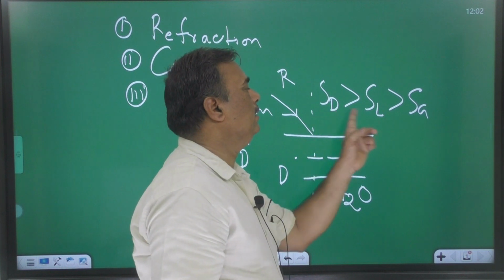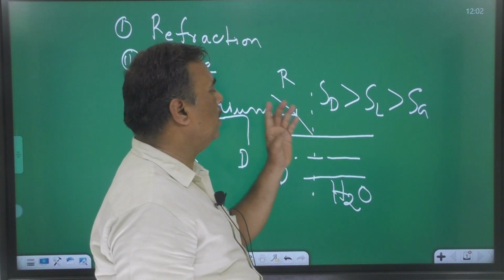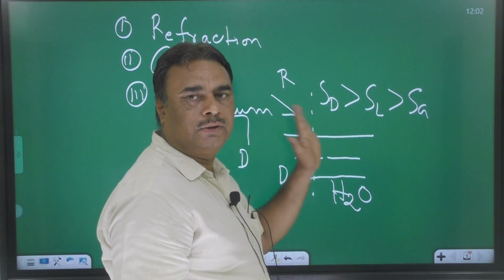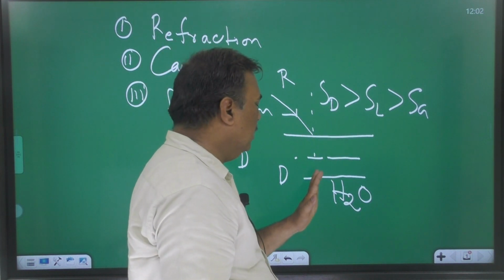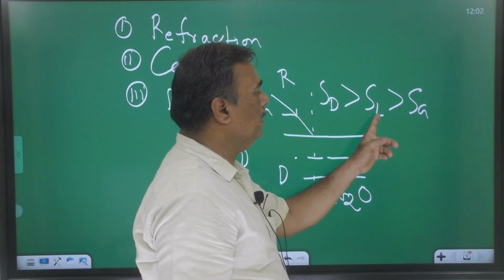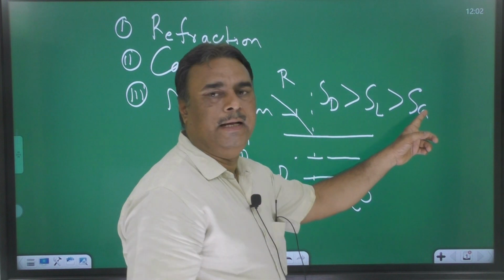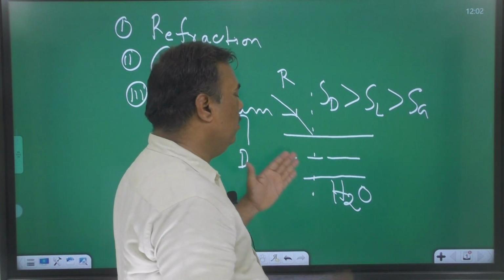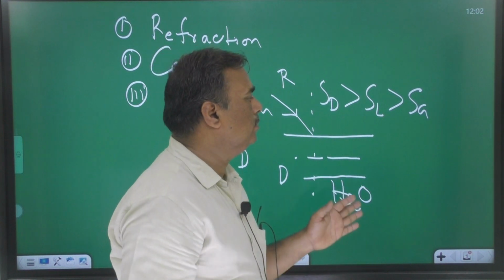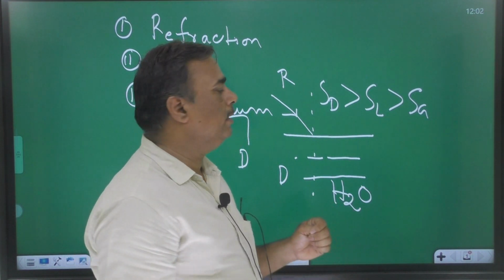By this concept, speed of sound is greater in denser medium, meaning solid. Here is liquid, meaning liquid and gas. The speed of sound is greater in liquid and lesser in the gaseous medium. And हम लोग जानते हैं, we know that the medium in which speed of light or sound is greater is a rarer medium.